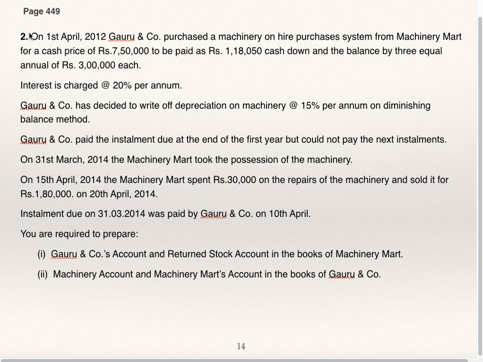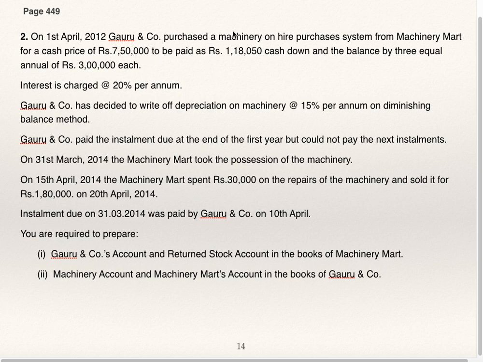Page number 449, question number 2. On 1st April 2012, Goru and Company purchased a machinery on hire purchase system from Machinery Mart for a cash price of 7,50,000, to be paid as 1,18,050 cash down and the balance by 3 equal annual installments of 3 lakhs each.